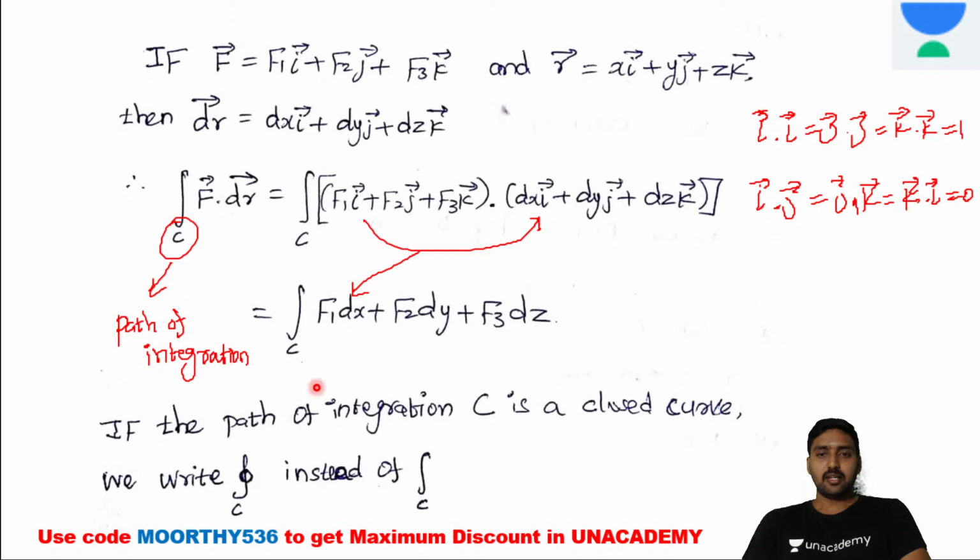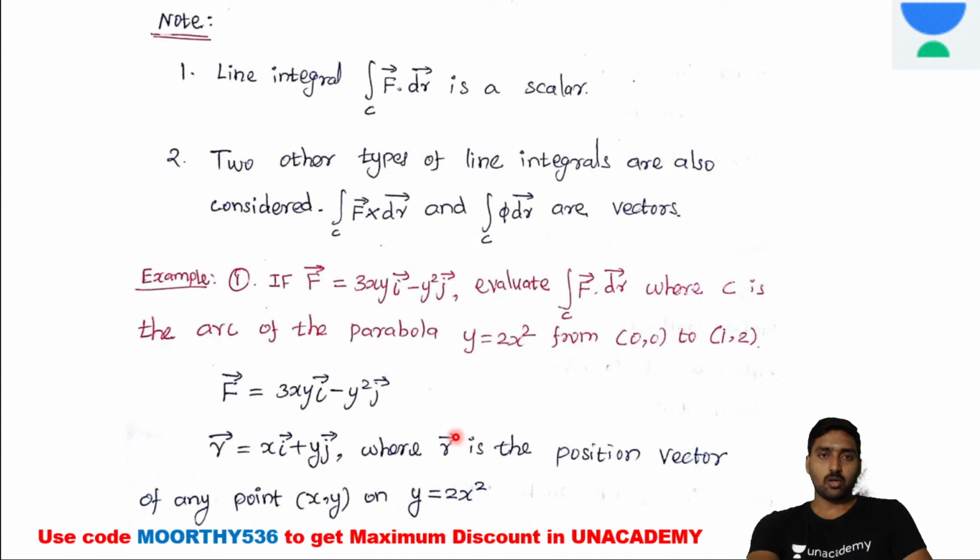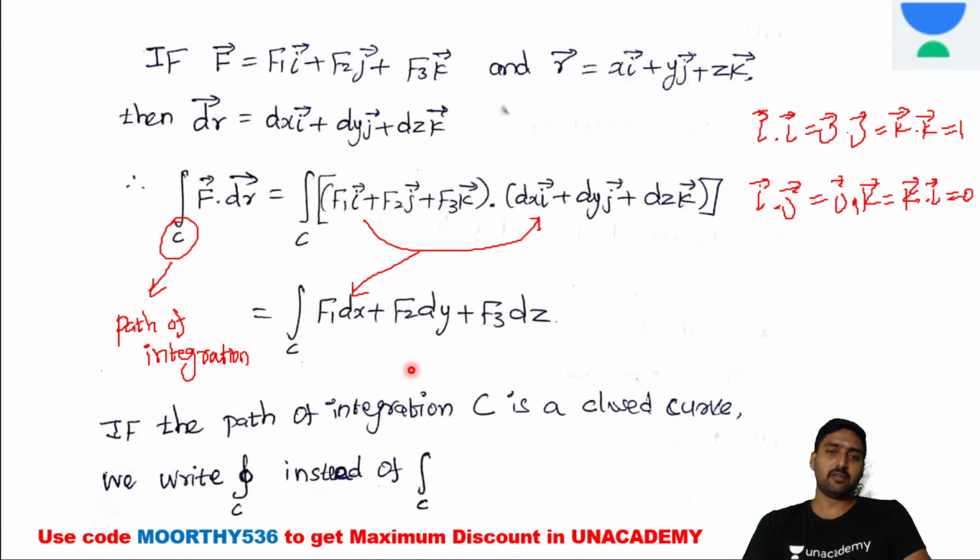If the path of the integration C is a closed curve, we write the closed integral with a circle on the integral sign, instead of the normal integration over the limit C. That is the line integral formula. The line integral over C of F vector dot dr vector is a scalar point function. Why is it a scalar point function? While multiplying F vector dot dr vector, there is no vector symbol in the result, so it is called a scalar point function.